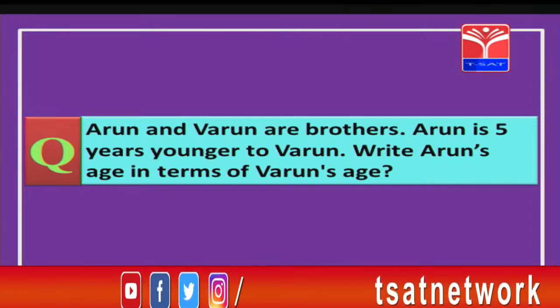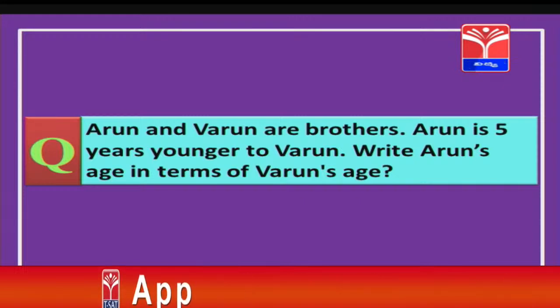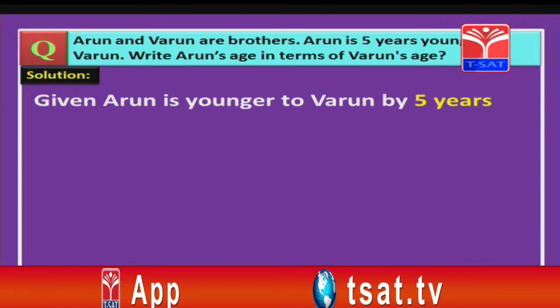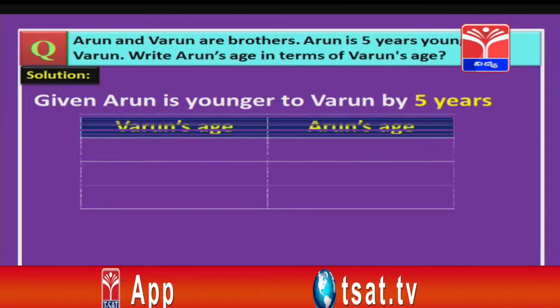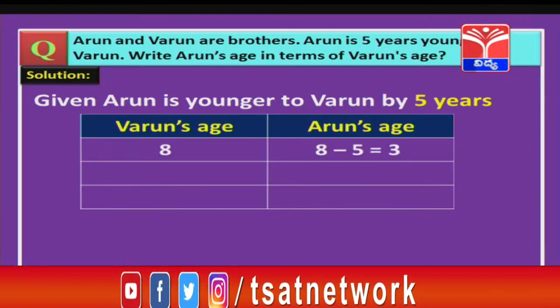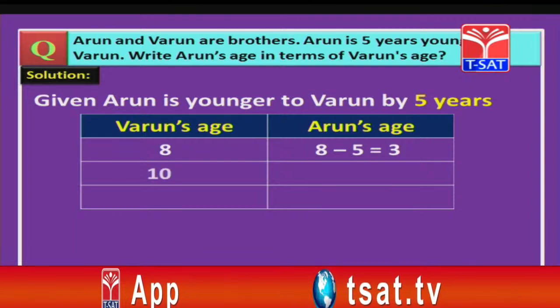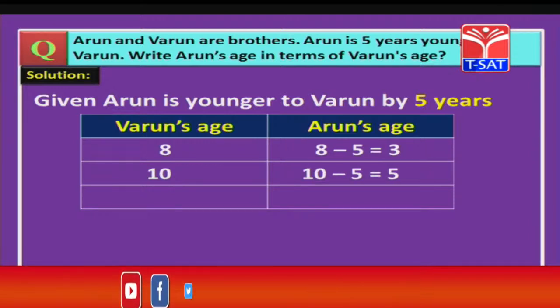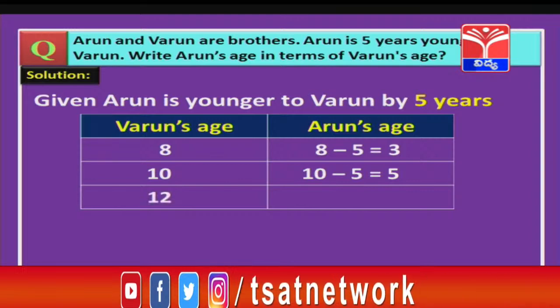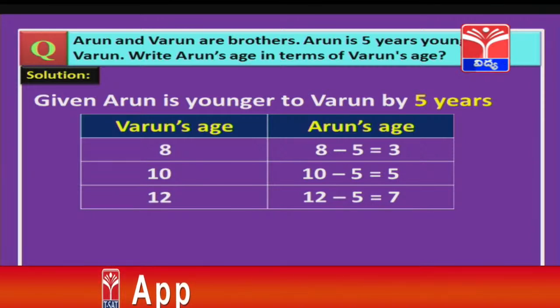Arun and Varun are brothers. Arun is 5 years younger than Varun. Write Arun's age in terms of Varun's age. Let us start with the solution. Given Arun is younger than Varun by 5 years. Let us see the tabular form. Suppose Varun's age is 8, what is Arun's age, children? 8 minus 5, that is equal to 3, because Arun is younger. Younger means his age will be less than Varun's. Suppose Varun is 10, what is the age of Arun? Yes, 10 minus 5, which is equal to 5. If Varun's age is 12 years, then what is Arun's age? Yes, you are right once again. 12 minus 5, that is 7.